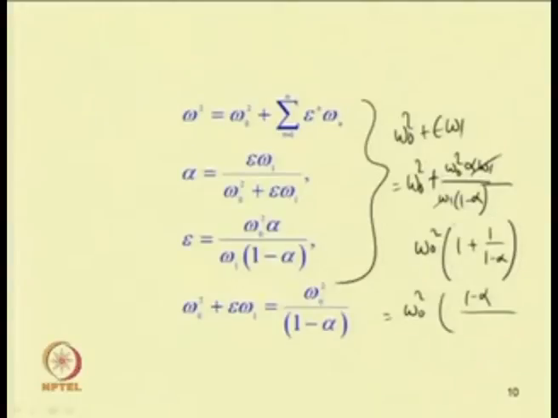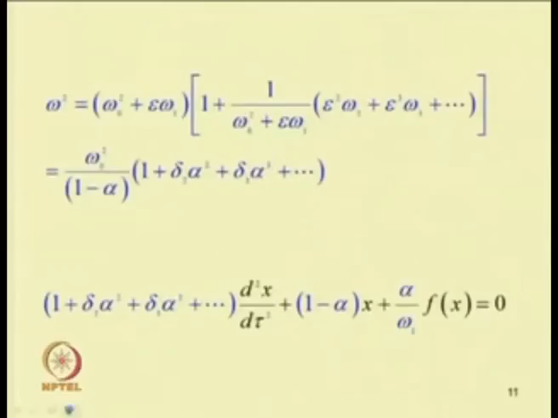By substituting this we can find this expression. Then this omega square again can be written in this form: omega square equal to omega 0 square plus epsilon omega 1, into 1 plus 1 by omega 0 square plus epsilon omega 1 into epsilon square omega 2 plus epsilon cube omega 3 plus the higher order terms. Or this can be written as omega 0 square by 1 minus alpha into 1 plus delta 2 alpha square plus delta 3 alpha cube plus the higher order terms.